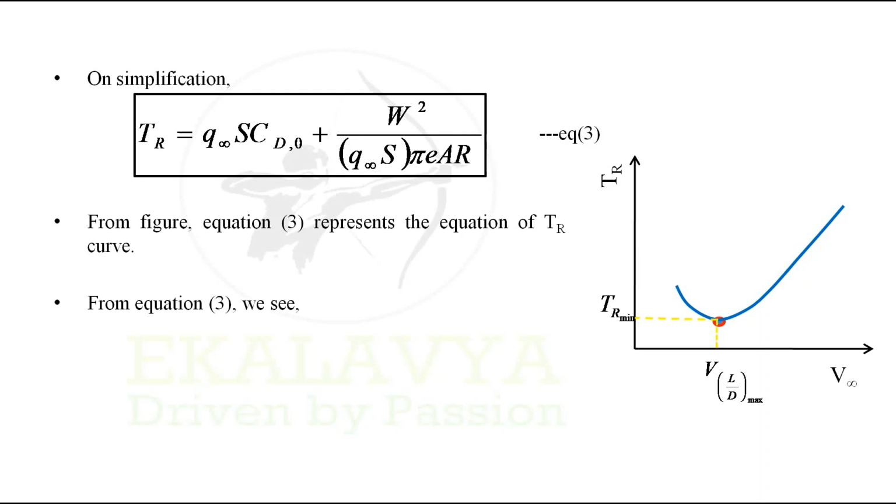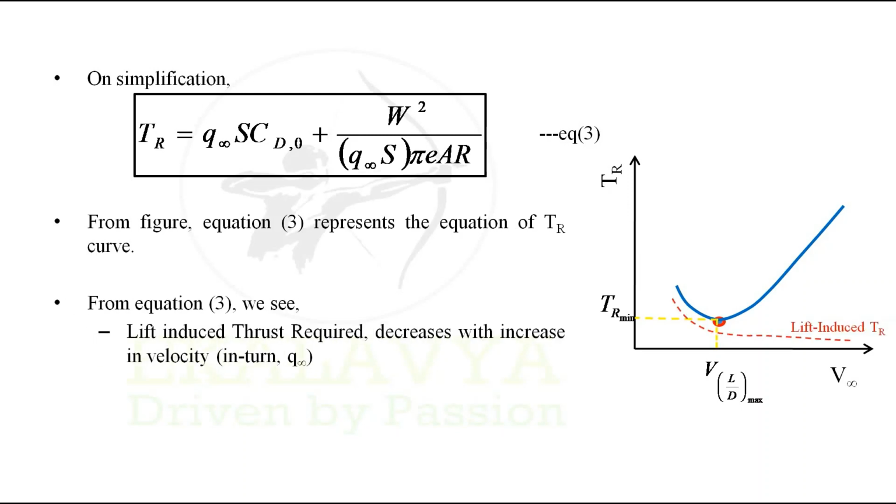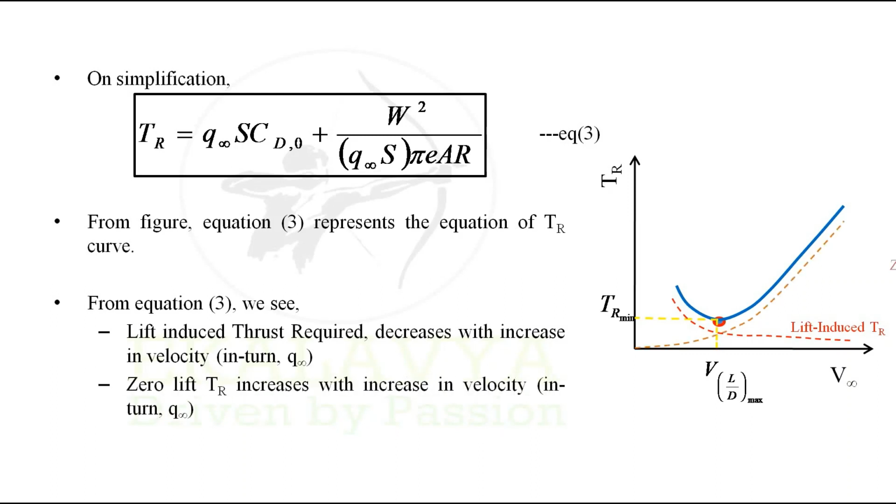From equation 3, we also see that the lift induced thrust required decreases with increase in velocity, or else with the increase in dynamic pressure Q infinity. Zero lift thrust required increases with increase in velocity or increase in dynamic pressure.